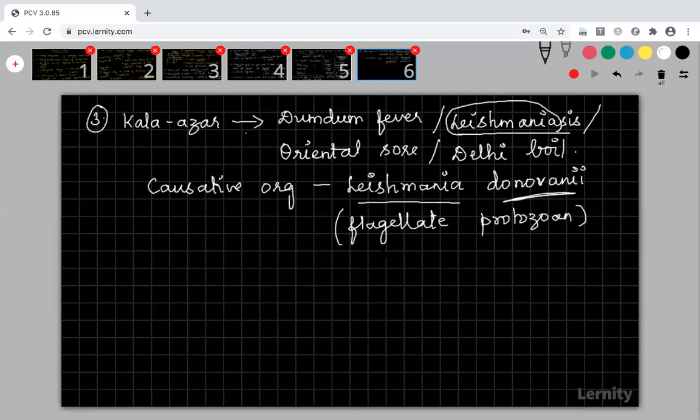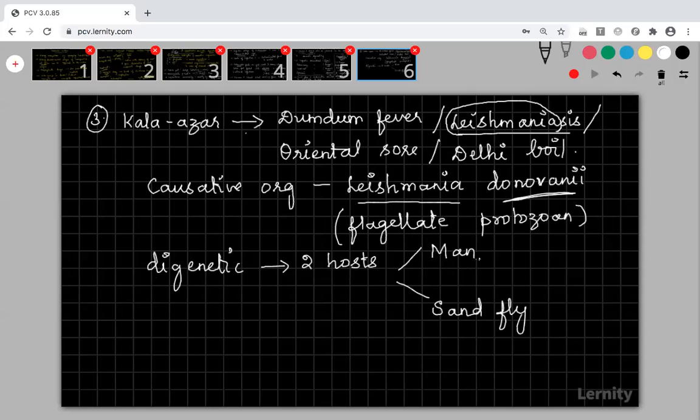So it is called flagellated protozoa, and this parasite is digenetic again. So first plasmodium is digenetic, and then amoeba is monogenetic. Now here it is digenetic, so it is going to have two hosts. So what are the two hosts? As usual, one host will be man, because we are studying about the diseases in humans. And the second host is sandfly. Okay, here man is the primary host because he will get the infection, and sandfly is the secondary host, and that is the vector. Sandfly is the vector.